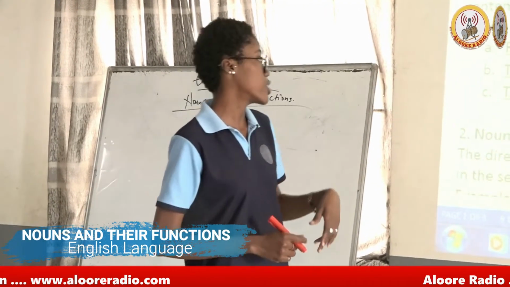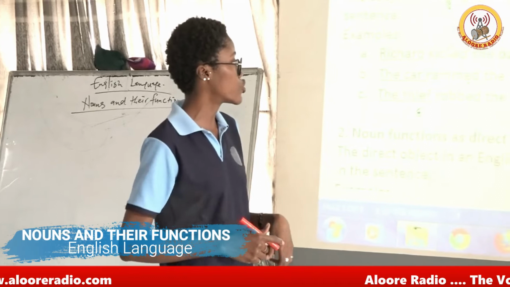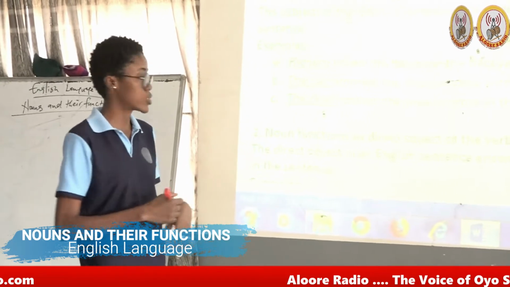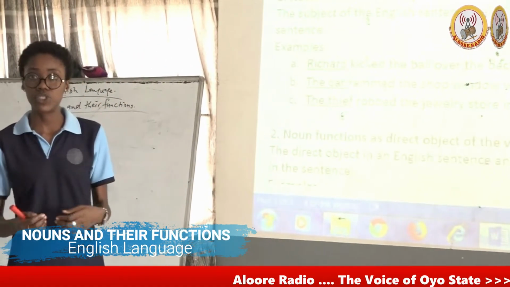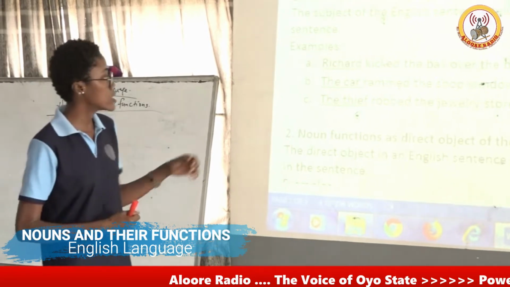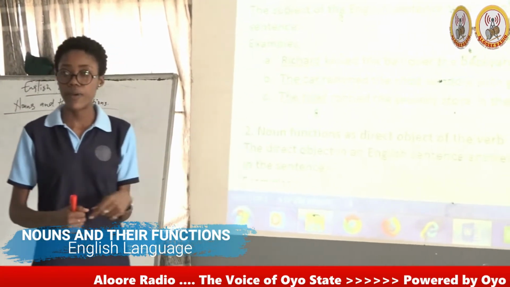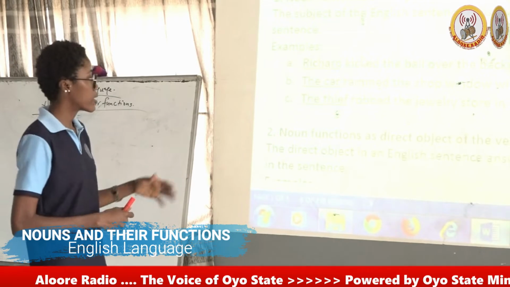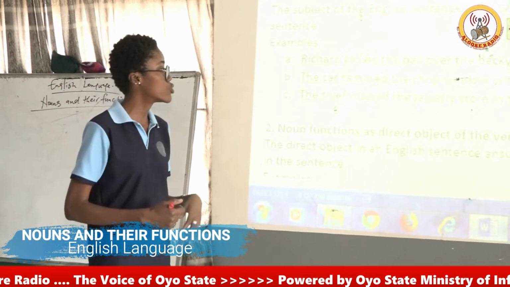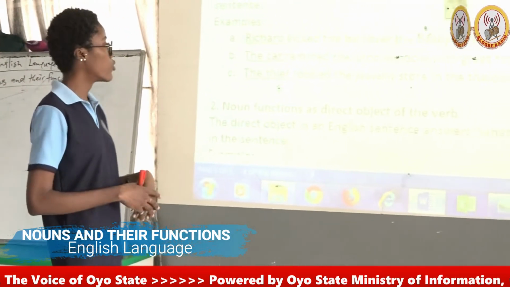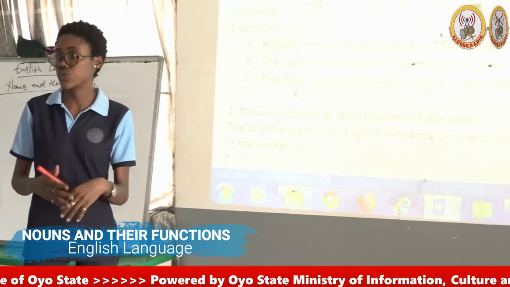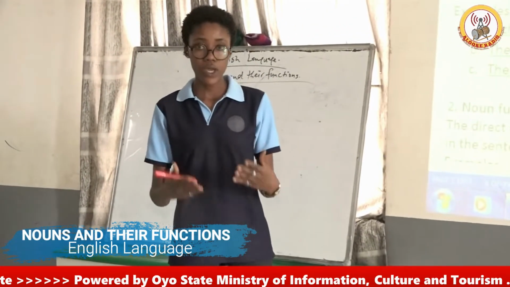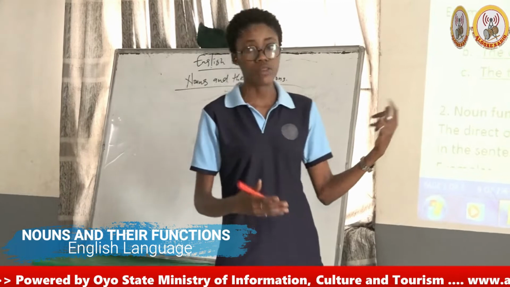And we have other examples here. The car rammed the shop window with great force. The car here is the subject of the verb. Why? Because it is before the verb rammed. And then we have another one. The thief robbed the jewelry store in the shadow of darkness. The thief is also the subject of the verb. Why? Because the thief is before the verb.